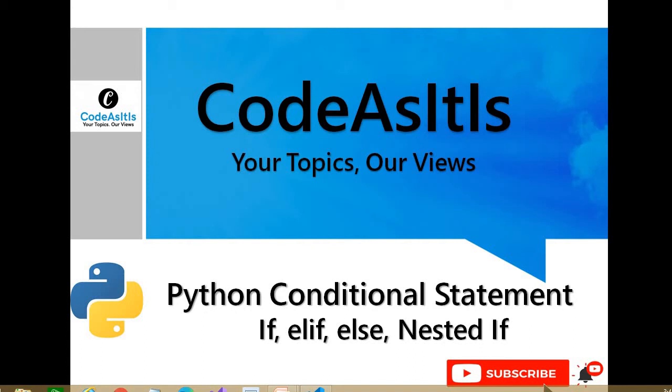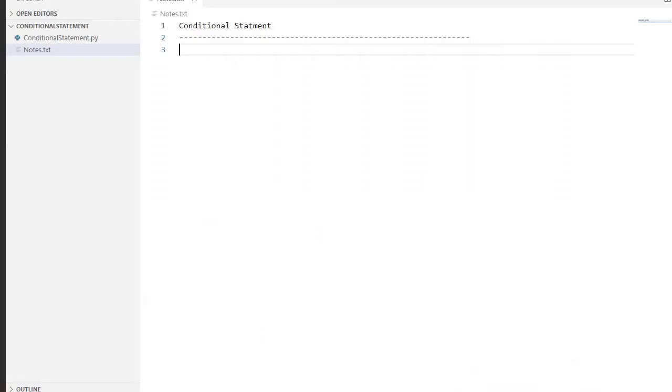Python provides conditional statements which are used to check a condition, and based upon the condition, a certain block of code needs to be executed. Let's start. Okay, so first let's discuss the if condition.